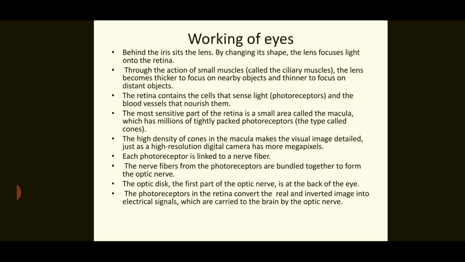Each photoreceptor is linked to a nerve fiber. The nerve fibers from the photoreceptors are bundled together to form the optic nerve. The optic disc, the first part of the optic nerve, is at the back of the eye. The photoreceptors in the retina convert the real and inverted image into electrical signals, which are carried to the brain by the optic nerve.